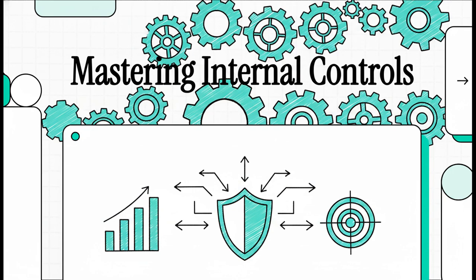Look, if you're gearing up for your professional exams, especially the Strategic Business Leader exam, or if you just really want to nail down the absolute backbone of corporate governance, well, you're in exactly the right place. Today, we are diving into the ultimate masterclass on decoding internal control systems and risk management. We're going to break down the heavy theory, walk through some super memorable real-world examples, and basically give you the exact hooks you need to maximize your points on exam day. All right, let's jump right in.